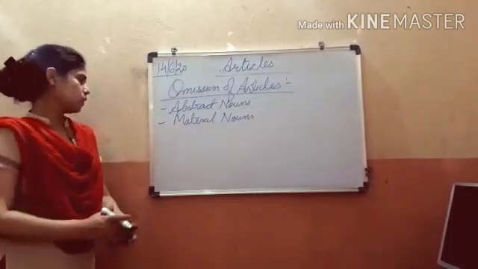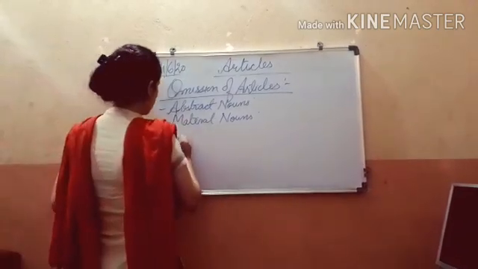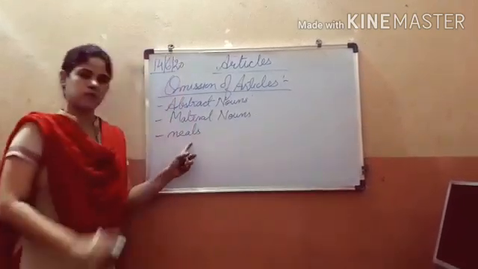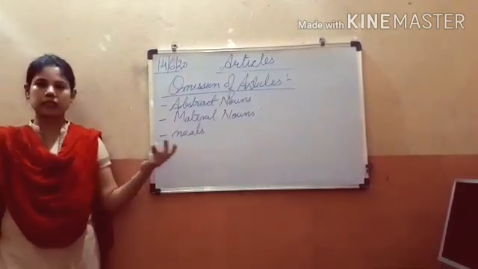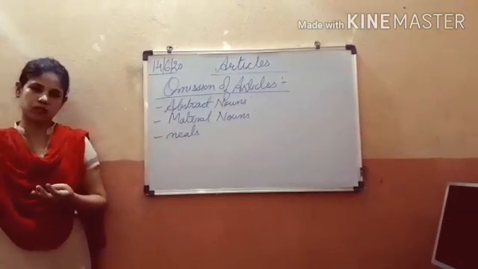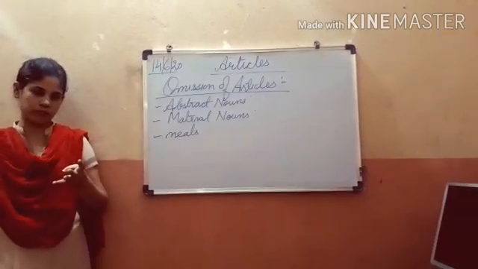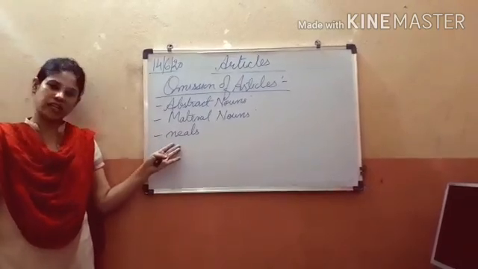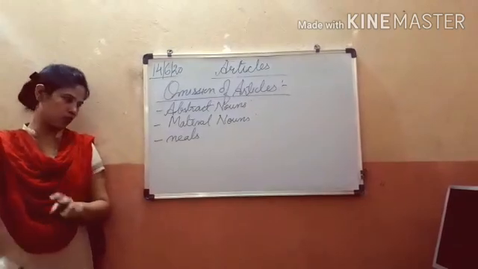Then names of meals or dishes, we don't use any article, like dinner, supper, breakfast, lunch. We don't say the breakfast, the lunch. We never use any article, or a or an also we don't use.